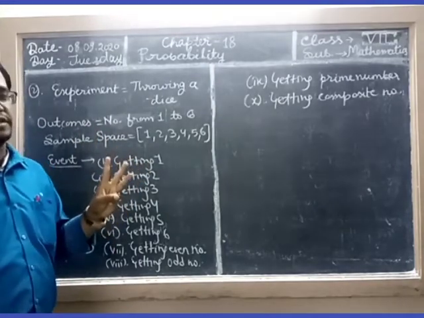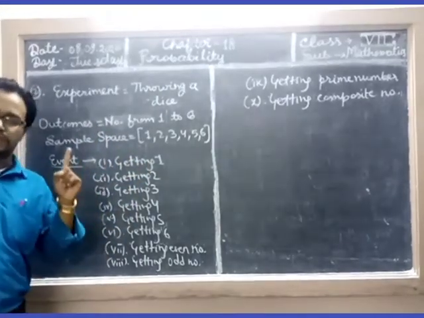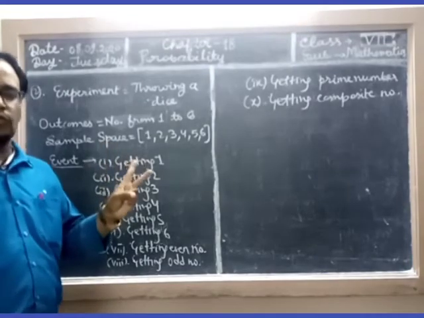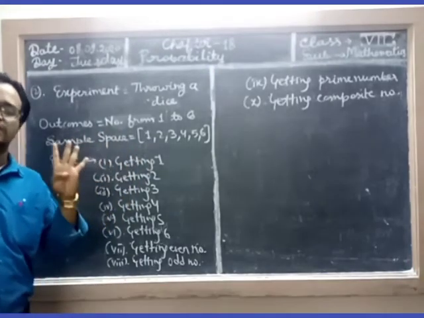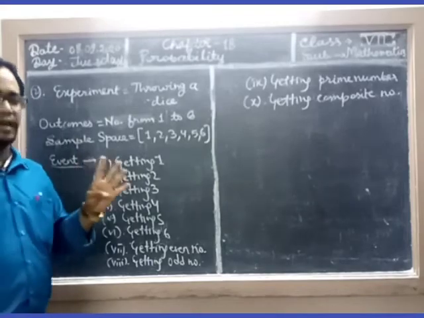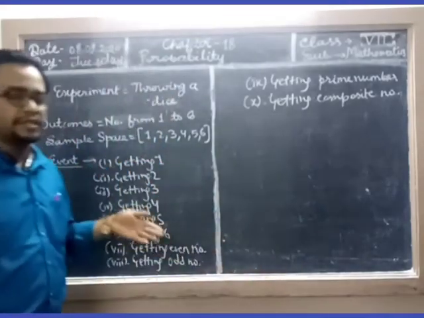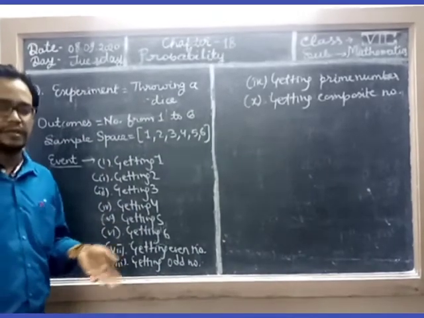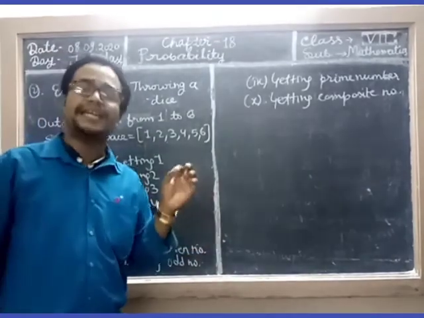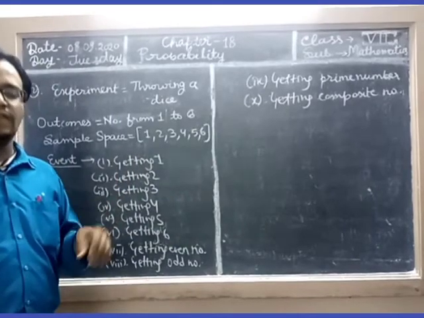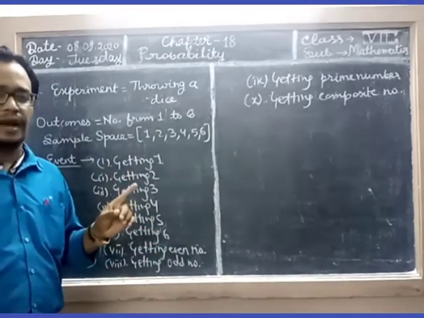So there are 3 factors. 6 comes in the table of 1, 2, 3 and 6. So there are 4 factors. It means composite numbers are those numbers which have more than 2 factors. Prime numbers have exactly 2 factors, the number itself and 1.